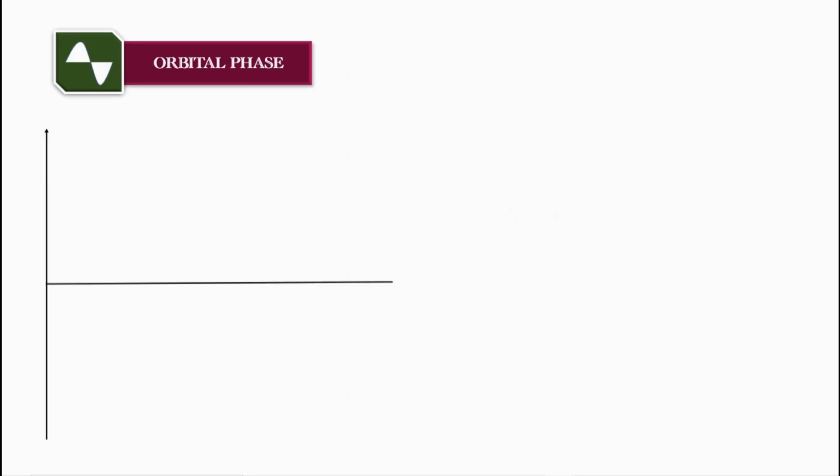Now coming to the orbital phase, let's say the wave function starts from 0, and if I plot the whole sine curve, there will be a point where the curve goes through a point on the horizontal axis, and it is the point where the phase of that curve changes, which is known as a node.